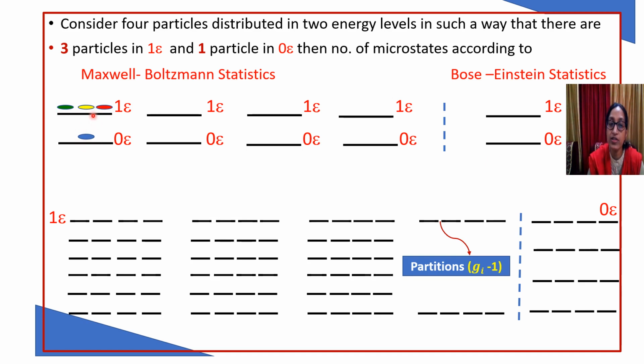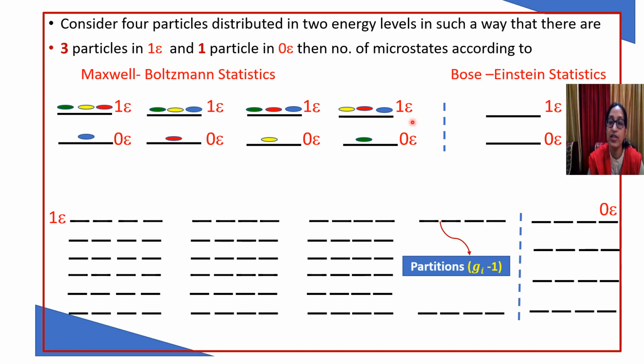Now we can interchange the position, and instead of this blue we can bring here the red one. We can also have the yellow one in the bottom level or the green. So just interchanging the position, we get new complexions or new microstates. So in total here we have 4 microstates, or in 4 ways we can achieve the 3 particle and 1 particle distribution.